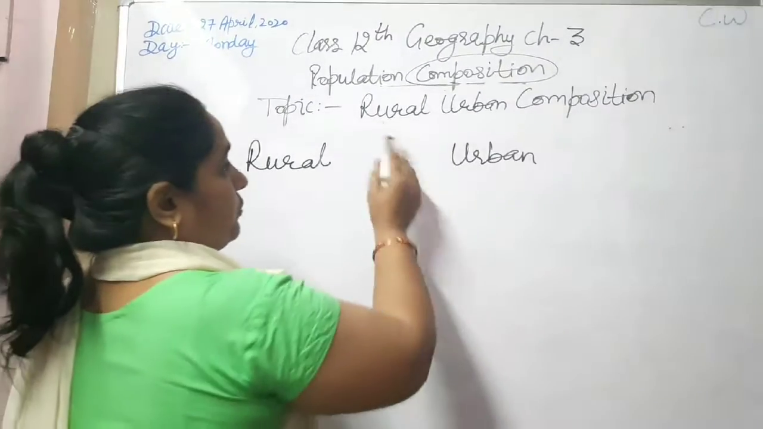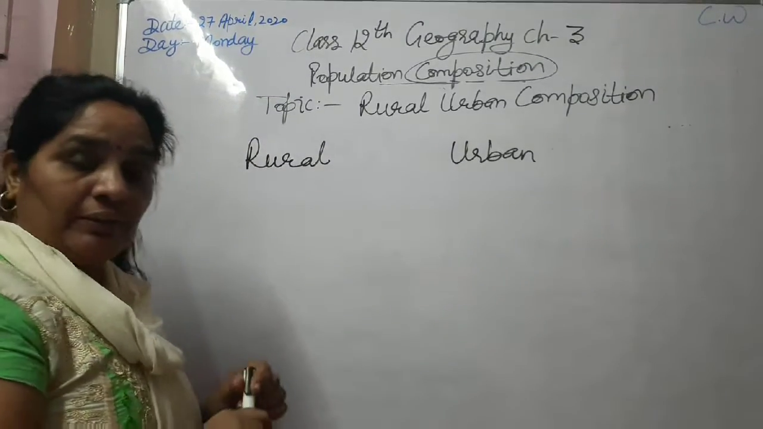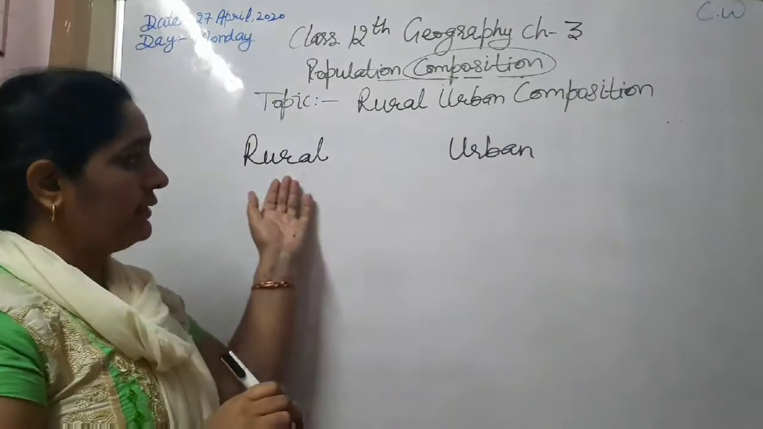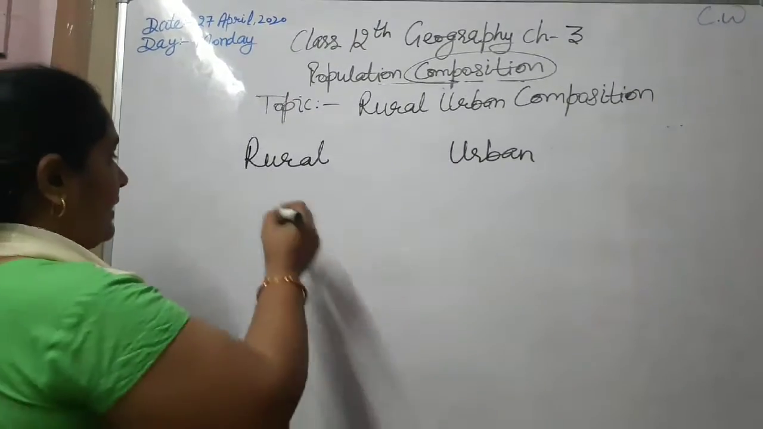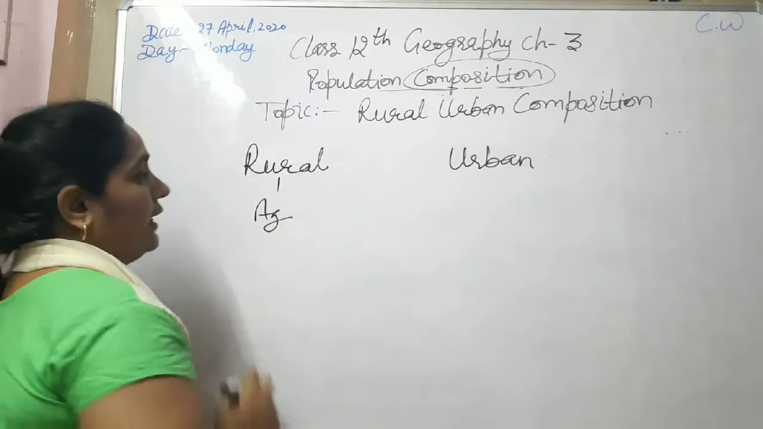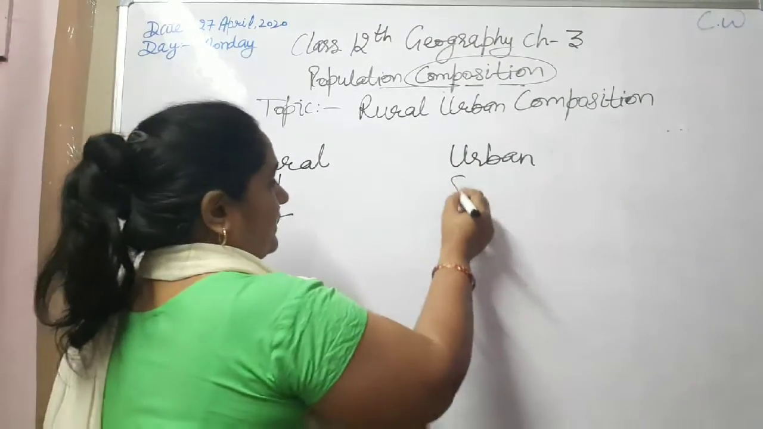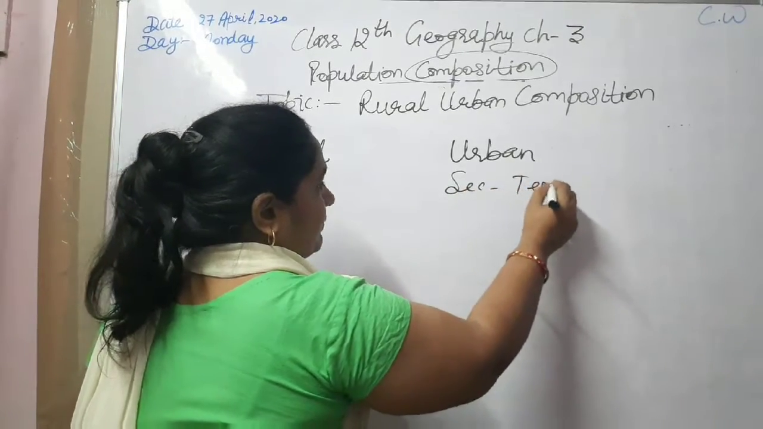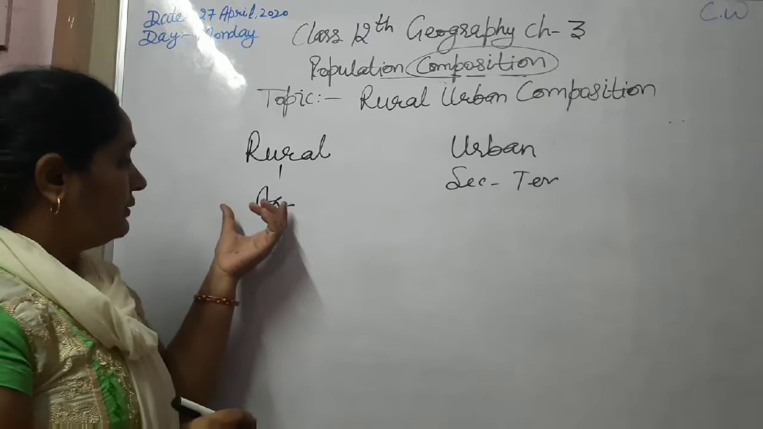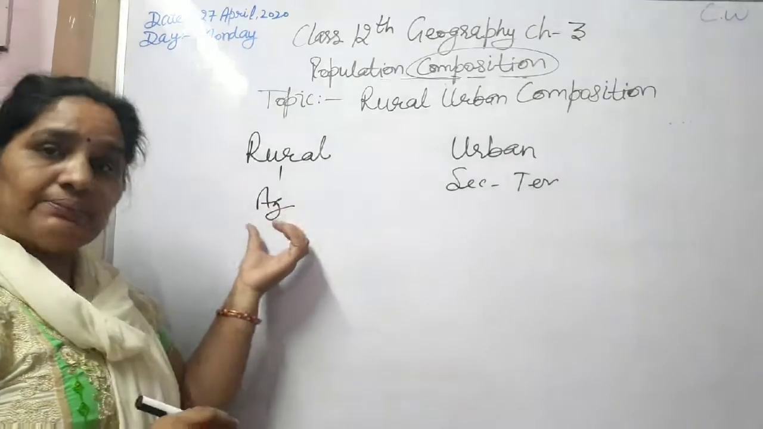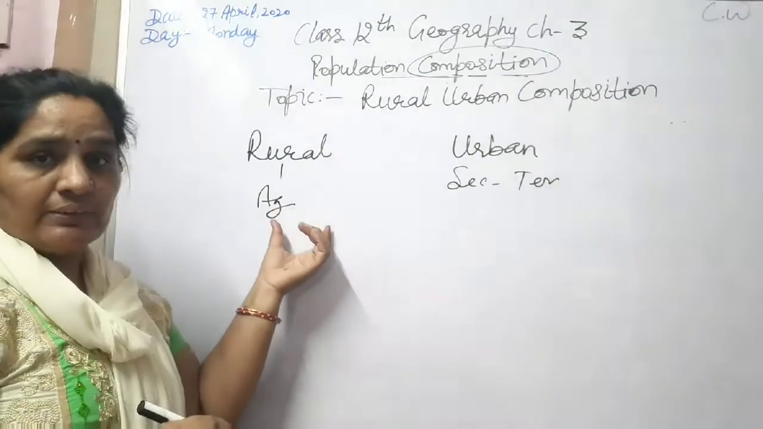In this topic, rural-urban composition, we will discuss about the different lifestyles in rural areas as well as in urban areas. So in rural areas, most of the people are engaged in agriculture work. In urban areas, people are working in the secondary and tertiary sectors. So those persons who are working on the agriculture field, the land is fixed. They cannot expand the land area.